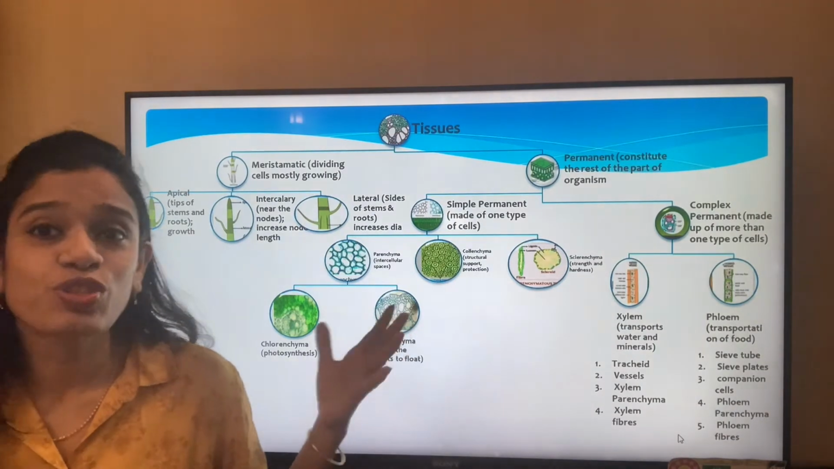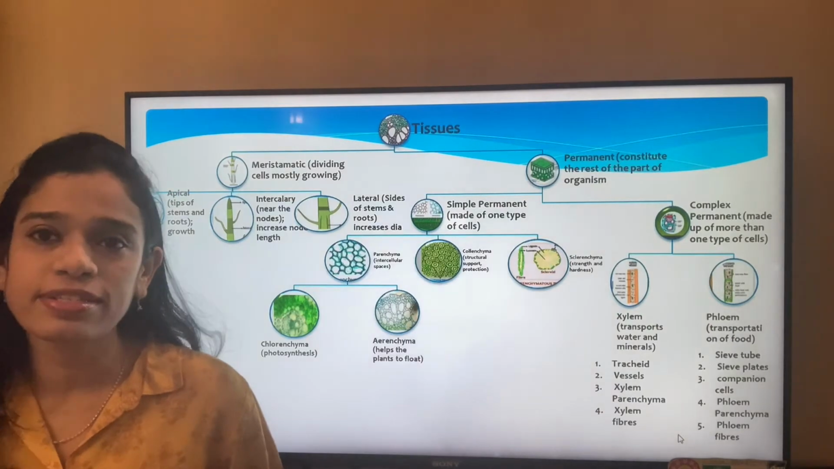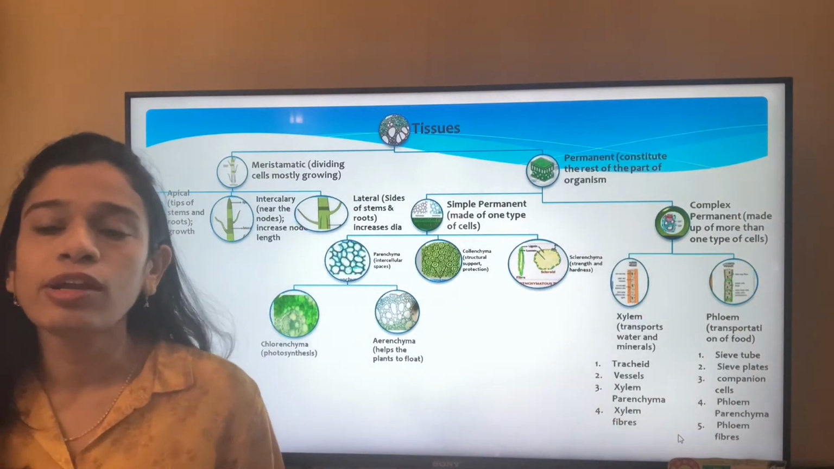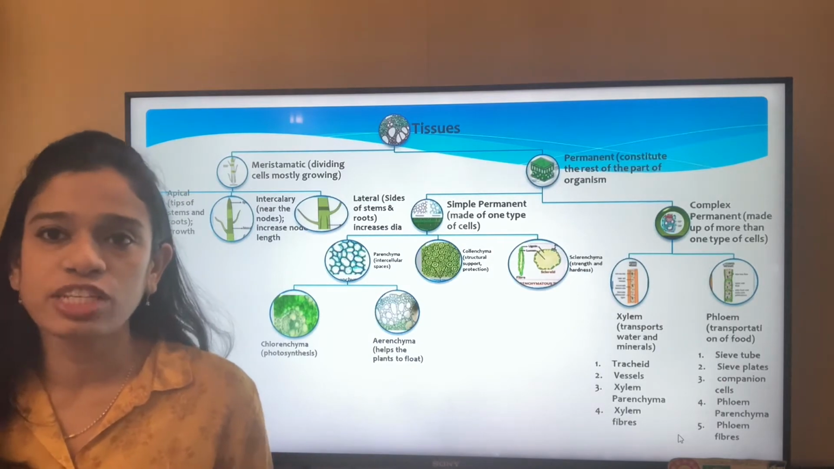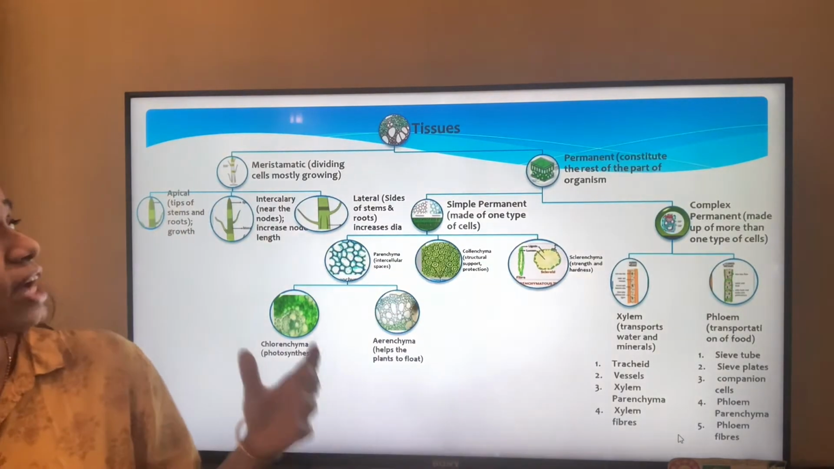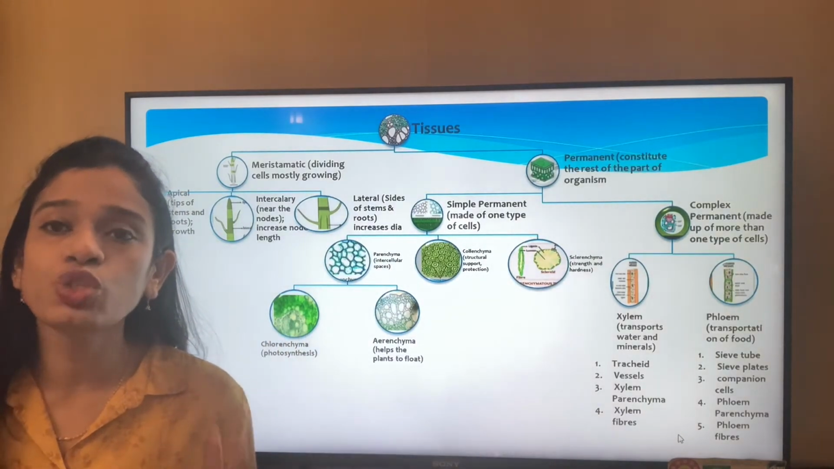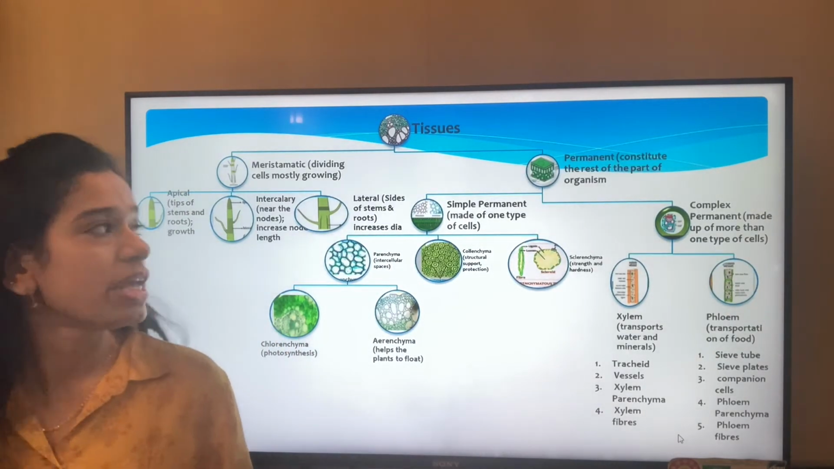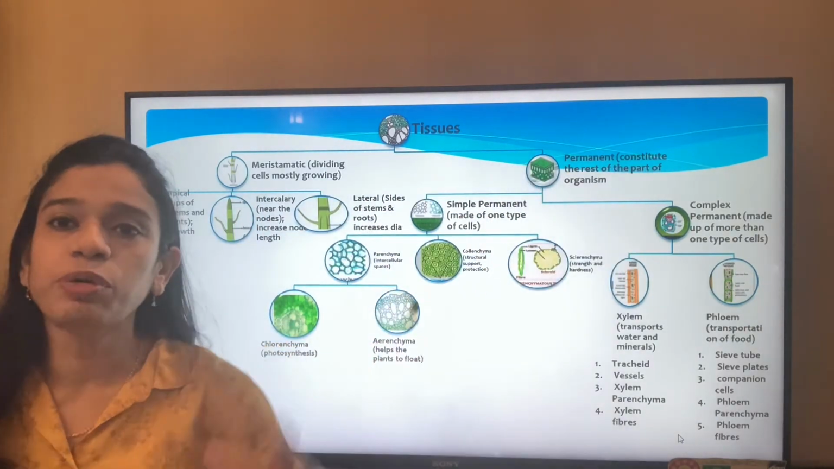There are so many types of tissues for the plants. But yes, we have to learn them. Once you understand what is there in this, it becomes very easy to remember. To start with, we can divide the plant tissues broadly into two groups. The first group is the meristematic tissue and the second group is the permanent tissue.